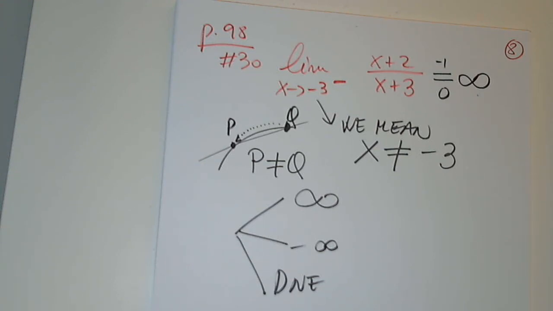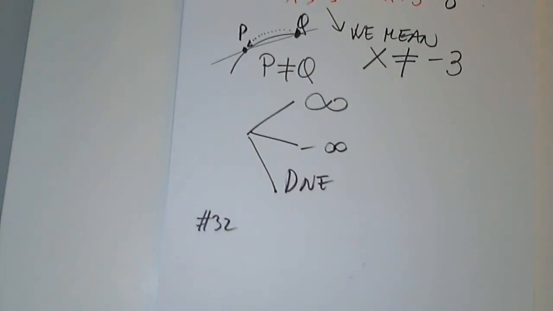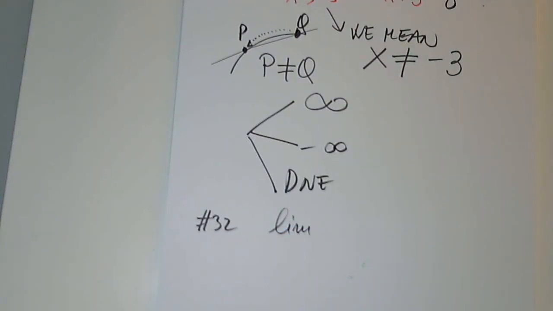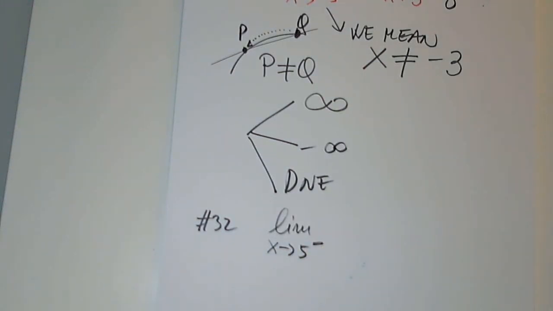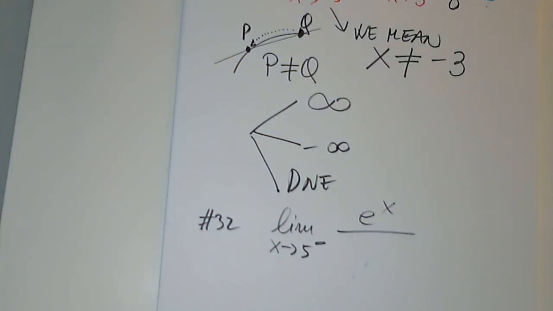Okay, so let's look at 32. Limit as x approaches 5 from the left of e to the x divided by (x minus 5) to the third.